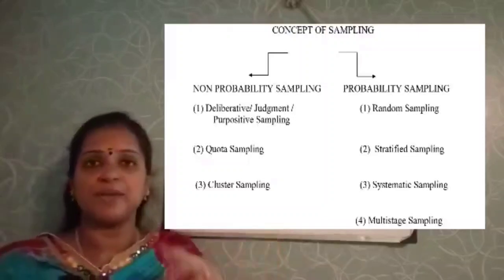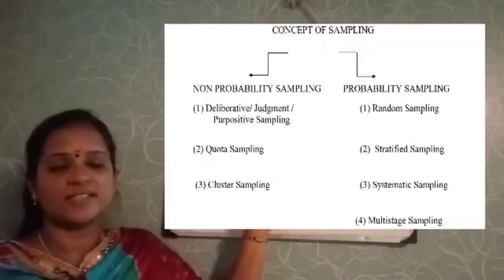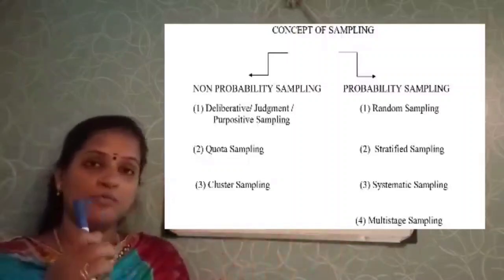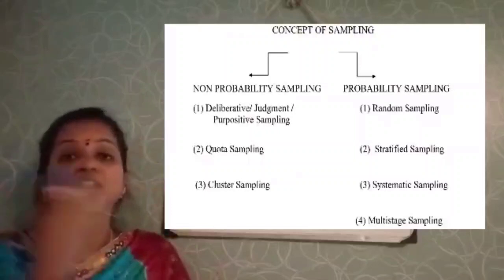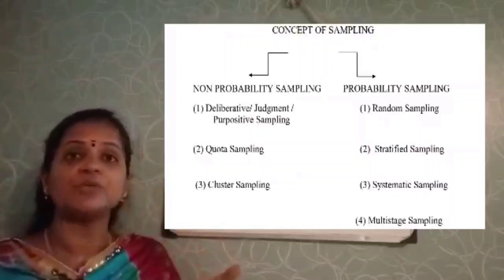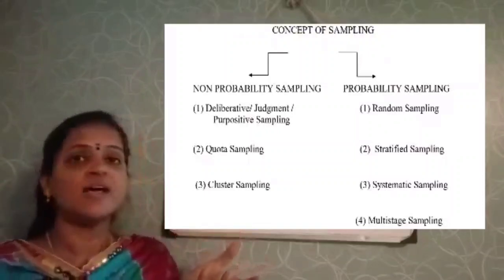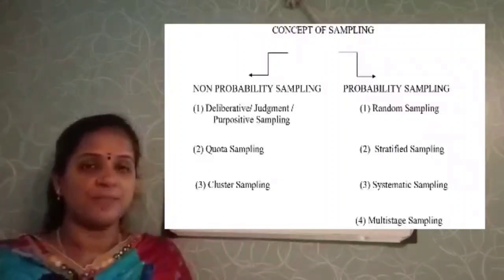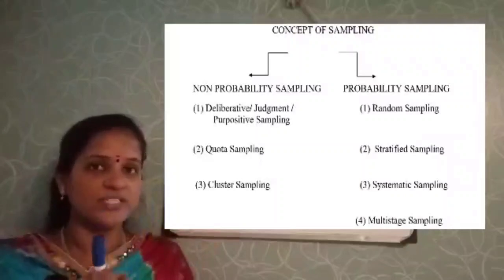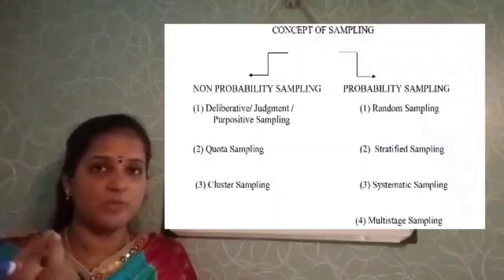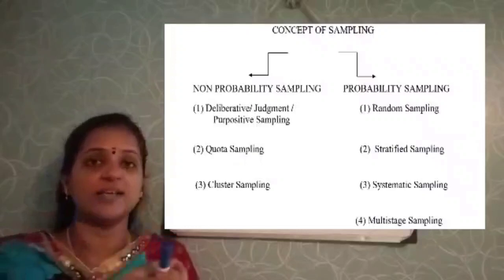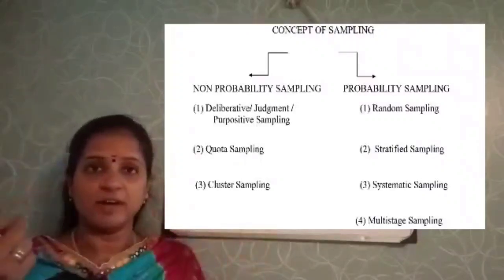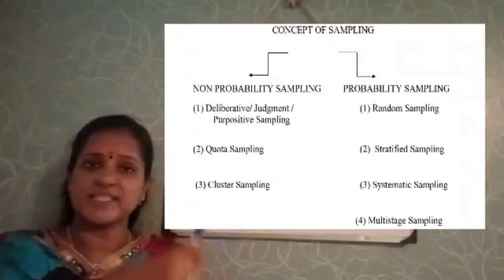So under random sampling, we have two types: restricted sampling and unrestricted sampling. Under restricted sampling, the sample is selected without replacement. Suppose I have 52 cards in a pack of cards and I am selecting one card. As we all know, this comes under random sampling. Every card has an equal chance, that is 1 out of 52 is the probability of selecting each card in a pack of cards. So suppose I select one, I am not replacing it again.